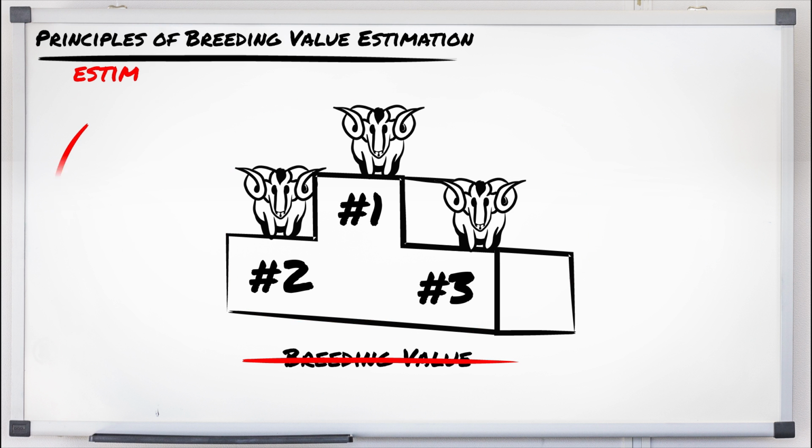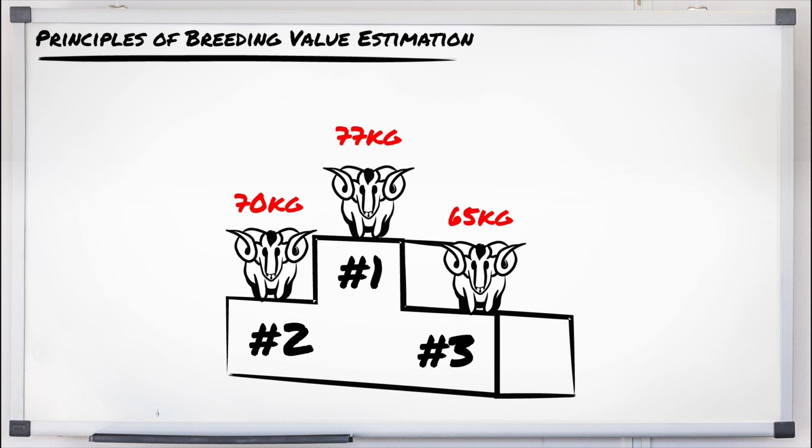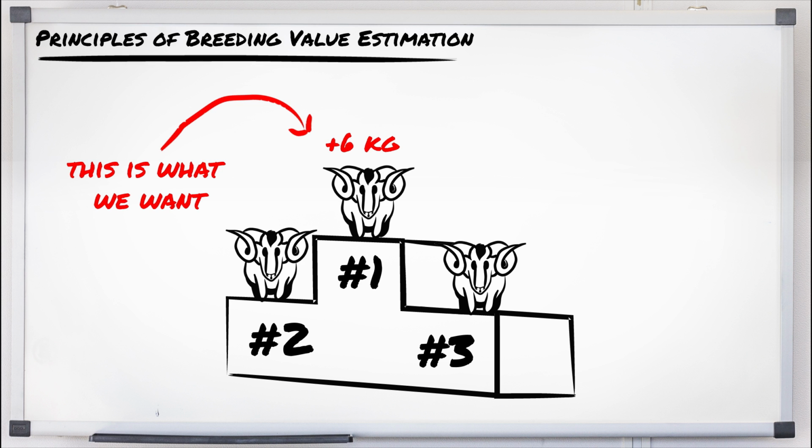The most basic method of ranking the rams would be by recording their own body weight and rank them accordingly. As the aim is to rank the rams such that the superior animals can be identified, the weight of the individual rams is expressed relative to the average weight of all rams. This way, animals that are heavier than average will obtain a positive value, and animals that are lighter will obtain a negative value. Obviously, given the fact that the farmer wants to increase the weight of his sheep, the interest is in the rams with positive values, and the larger the value, the better.